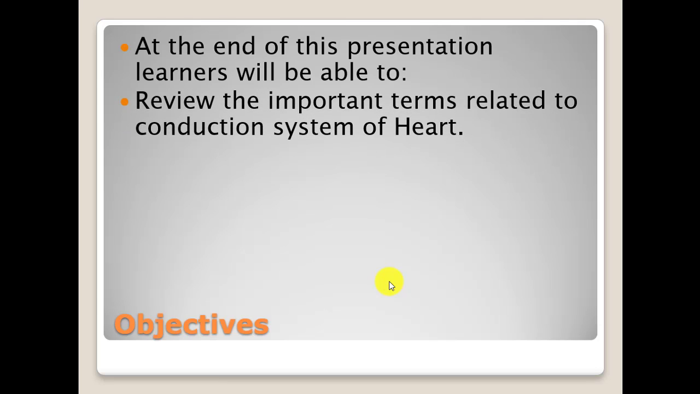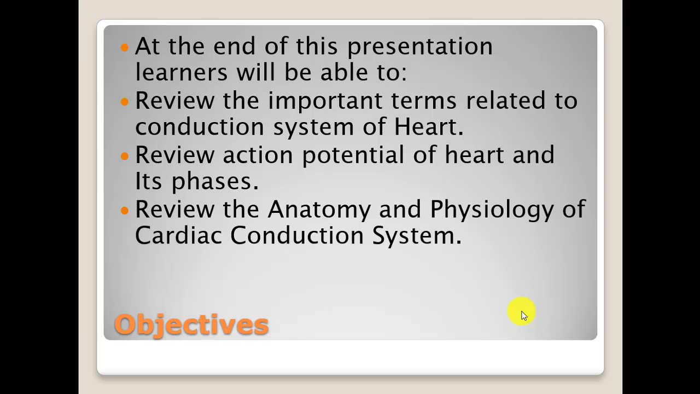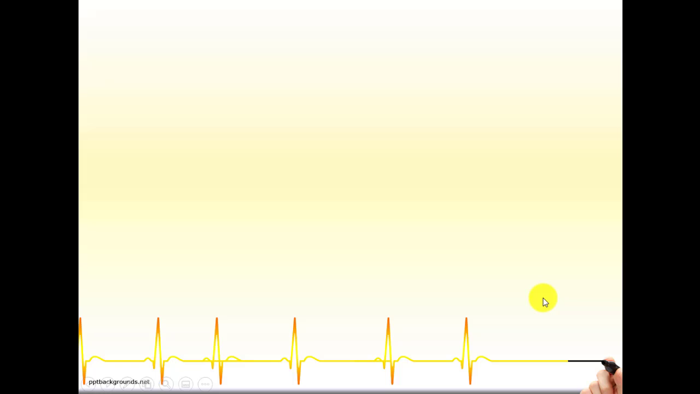Let me first move to the objectives, and I will list the objectives of the lecture so that we know what we are going to be talking about. First of all, I'm going to review the important terms related to the conduction system of the heart. We are going to keep it very simple in the beginning, and I'm going to talk about a few important terms so that we know what we are talking about in the next few important concepts. I'm also going to be reviewing the action potential. What does action potential mean and what are its phases? We are going to be talking about that. And finally, I'm going to be reviewing the anatomy and physiology of the cardiac conduction system.